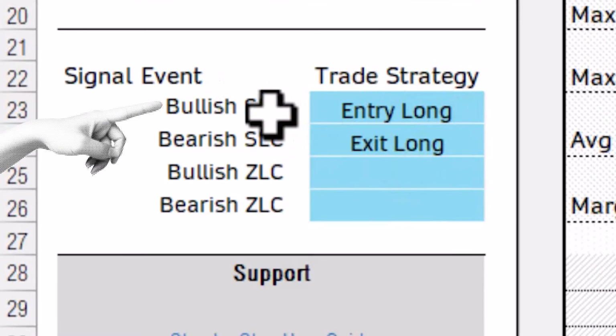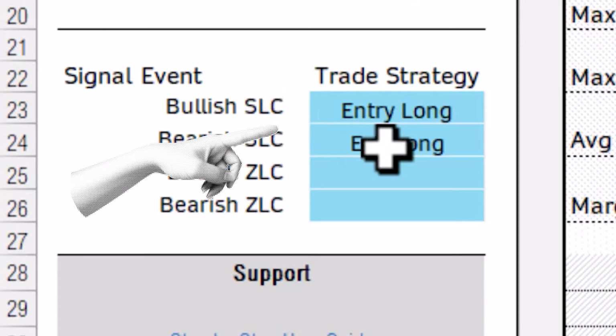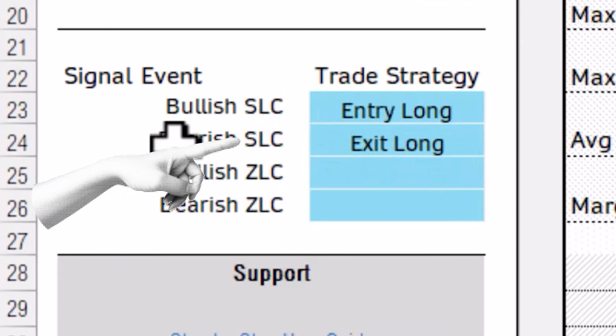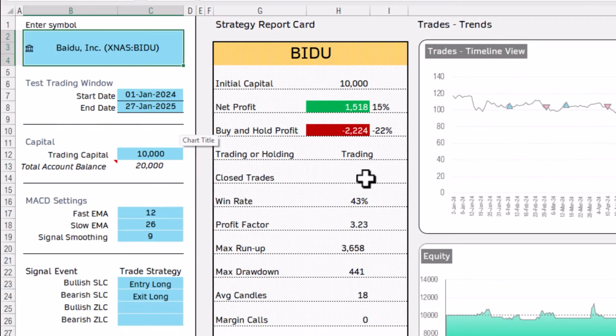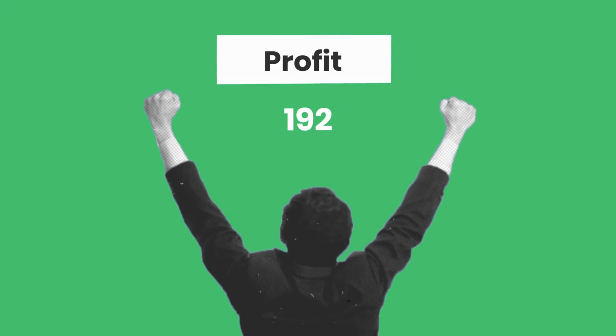However, if you had used these default MACD settings and this simple trading strategy of entering into a long trade when there is a bullish signal line crossover and exiting that long trade whenever there is a bearish signal line crossover, then you would have done 7 trades and profited